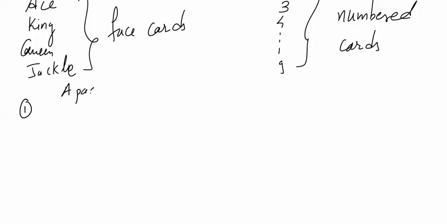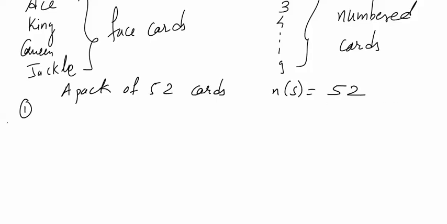Now, if I have a well shuffled pack of 52 cards, the questions that could come are these. My NS in this case is going to be 52. And if I pick one card at random, what is the probability of getting that card as a red card?